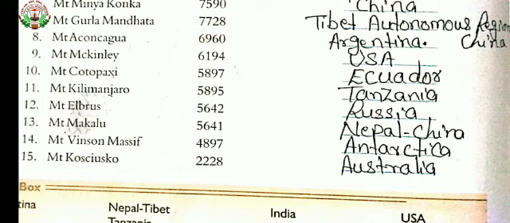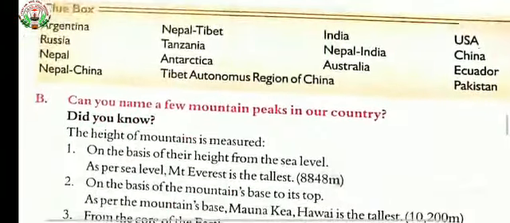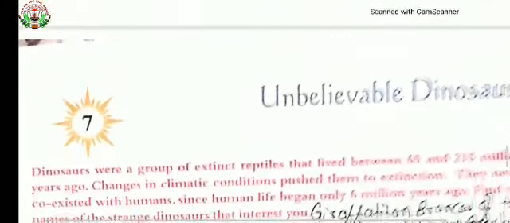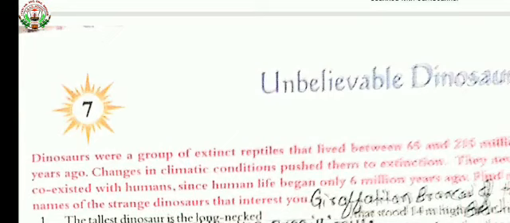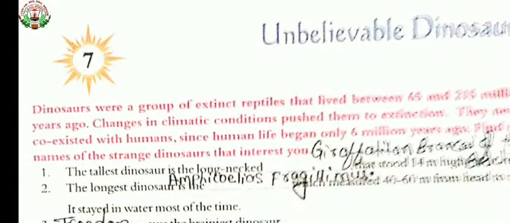Now we will move to the next about the dinosaurs. Yes, what is a dinosaur? Dinosaurs were a group of extinct reptiles that lived between 65 and 200 million years ago. Changes in the climatic condition pushed them to extinction. They never coexisted with humans since humans' life began 6 million years ago.